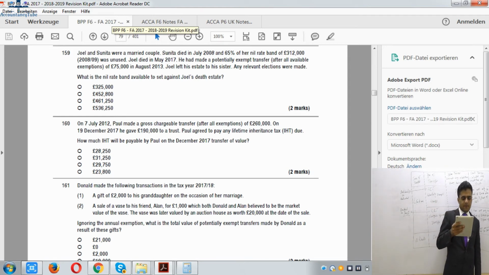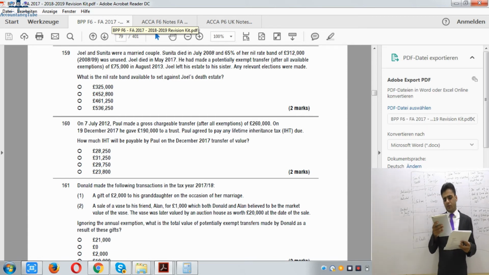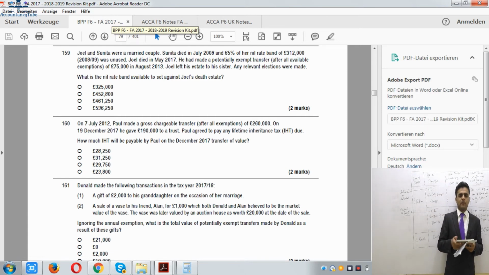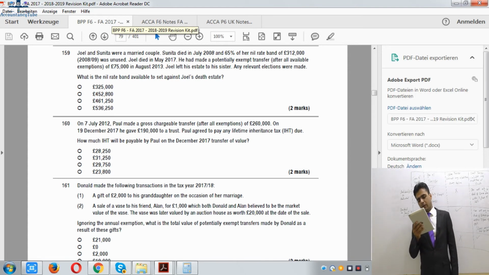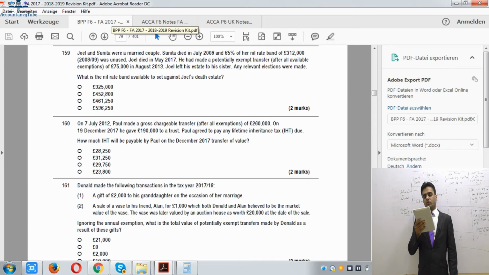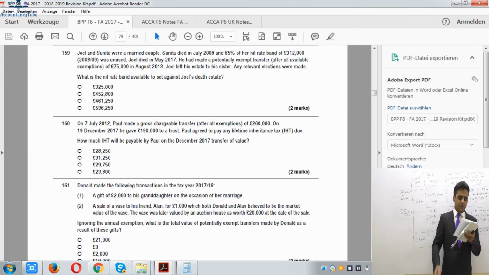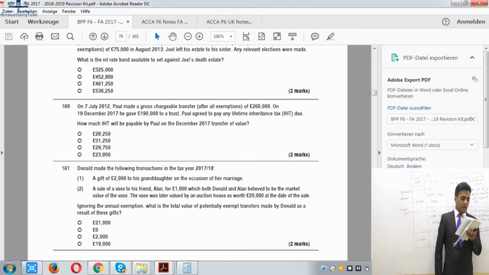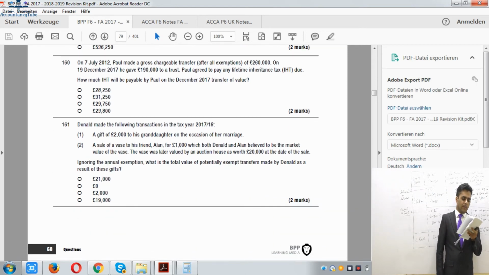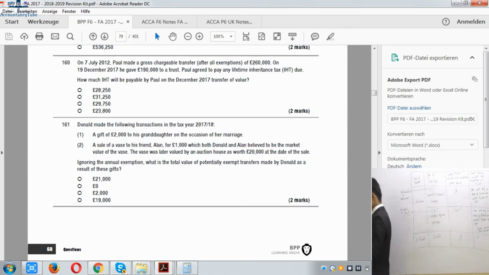On the 7th of July 2012, Paul made a gross chargeable transfer, after all exemptions, of £260,000. On 19th of December 2017, he gave £190,000 to a trust. Paul agreed to pay any lifetime inheritance tax due. How much IHT will be payable by Paul on the December 2017 transfer of value?